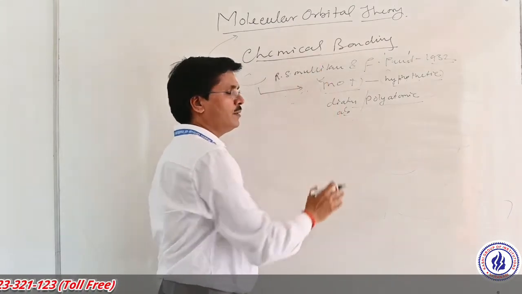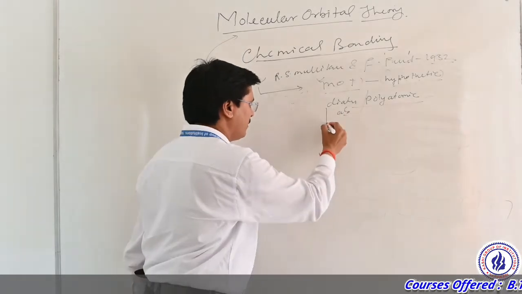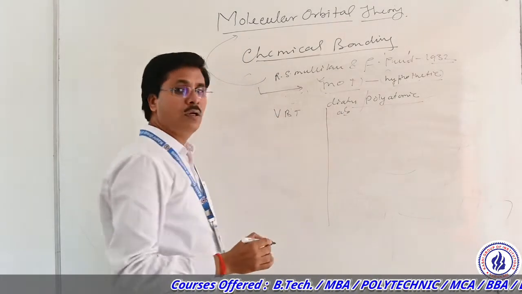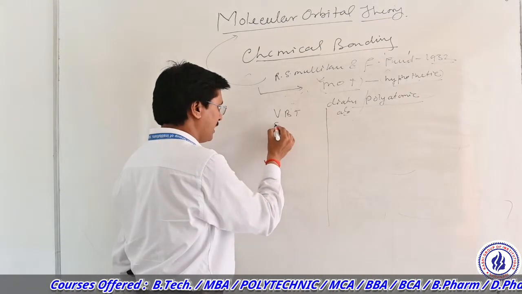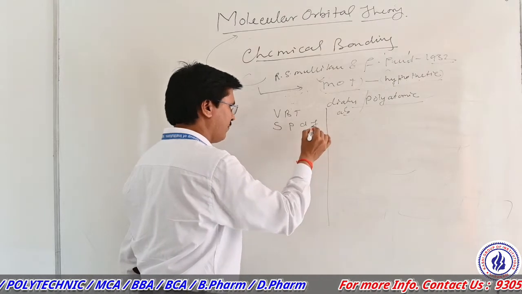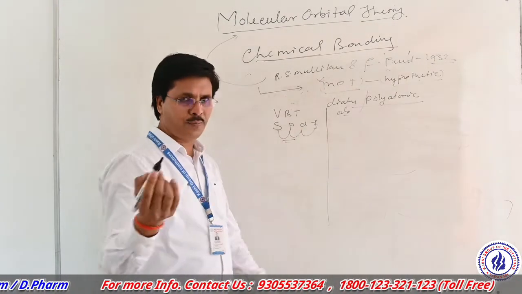So there is a basic difference between these two. In valence bond theory, the atomic orbitals taking part in bond formation, that is s, p, d and f, combine to form a bond.